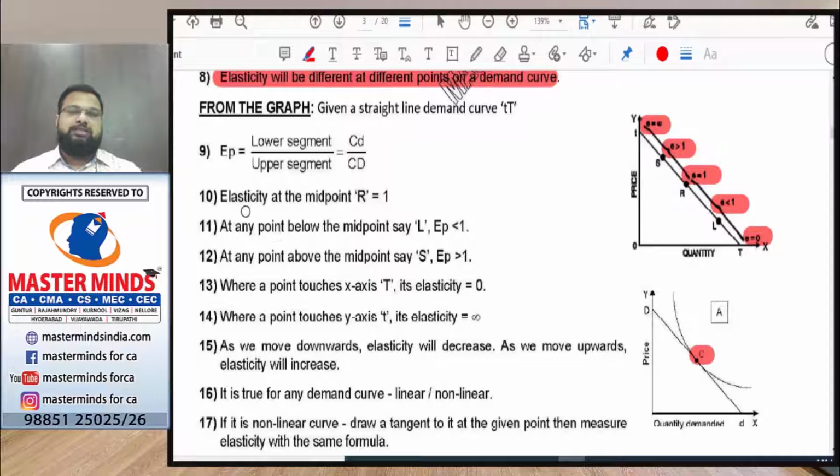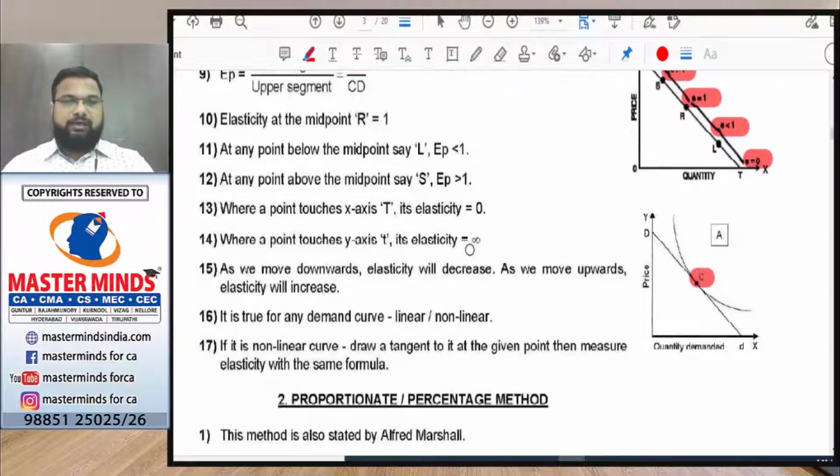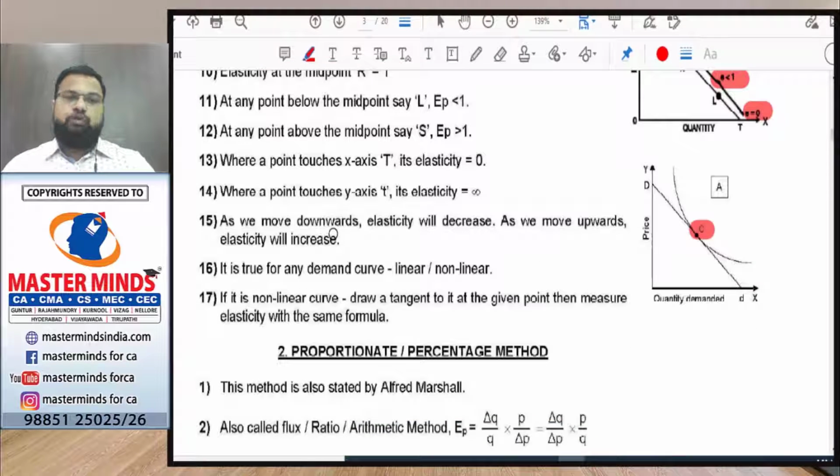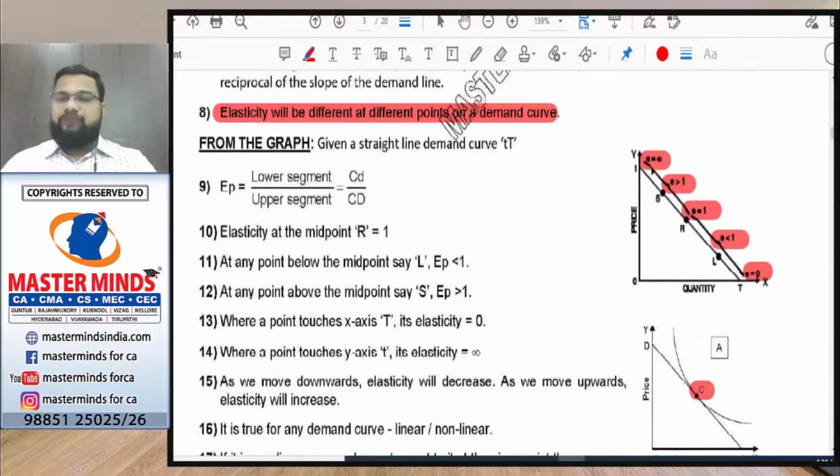As you can see here, elasticity at the midpoint is 1. At any point below the midpoint, it is less than 1. At any point above the midpoint, it is greater than 1. Where the point touches the x-axis, the elasticity value is 0. Where the point touches the y-axis, the elasticity value is infinite. We have seen this already in the graph. As we move downwards the elasticity decreases, and as we move upwards the elasticity increases. As we move along the demand curve, the elasticity value keeps on changing.